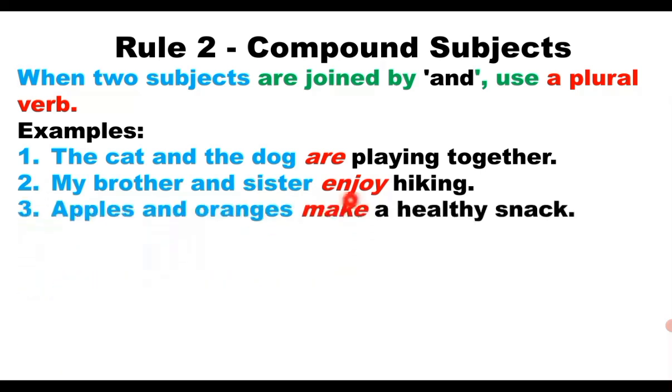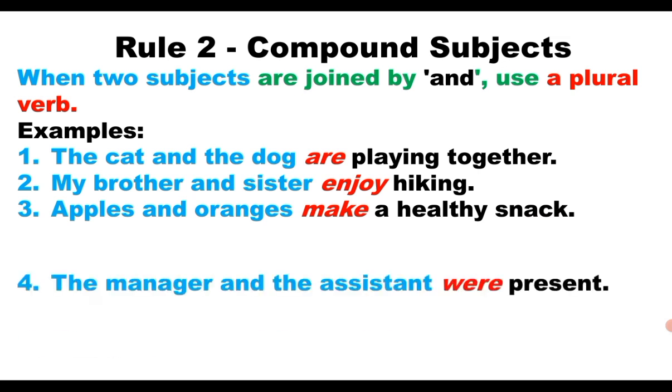Apples and oranges make a healthy snack. Here, apples and oranges is the compound subject. It means the subject is plural. So the word make, which is in V1 form, is also plural. Here, the plural verb agrees with the plural subject.